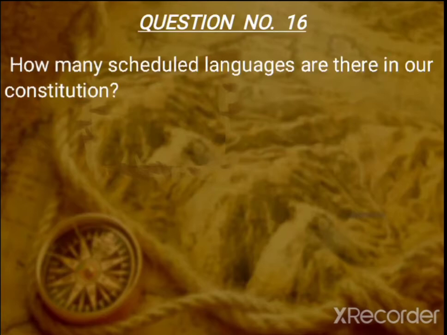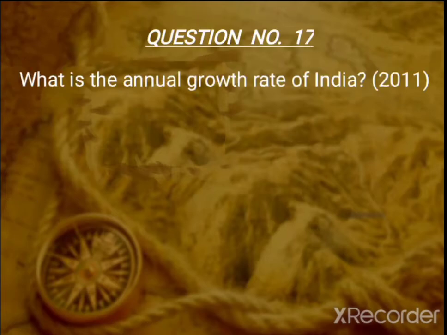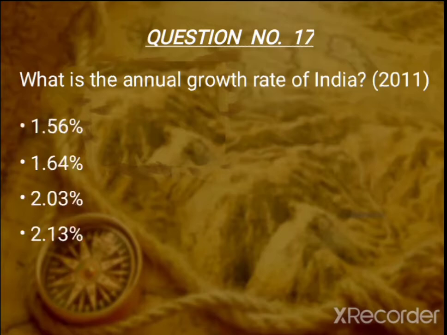Question 16. How many scheduled languages are there in our constitution? In our constitution there are 22 scheduled languages. Question number 17. What is the annual growth rate of India as per census 2011? The correct answer is 1.64%.